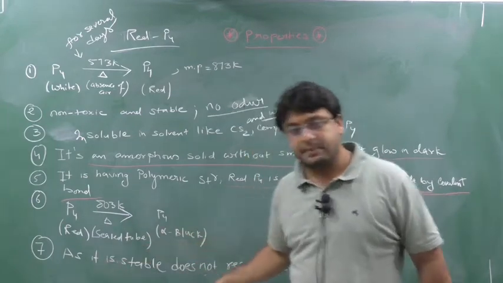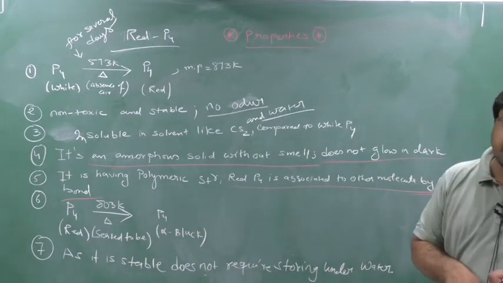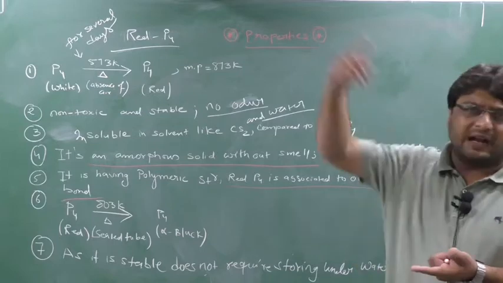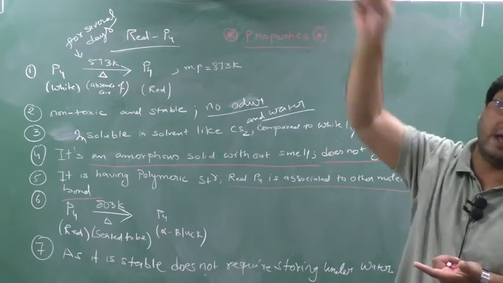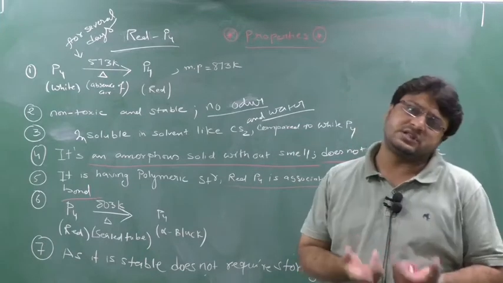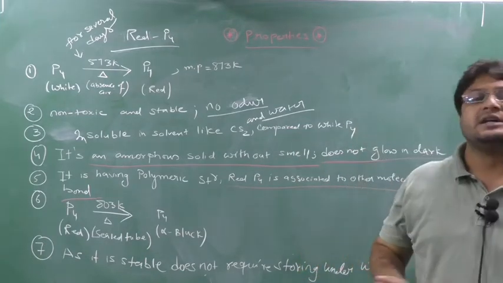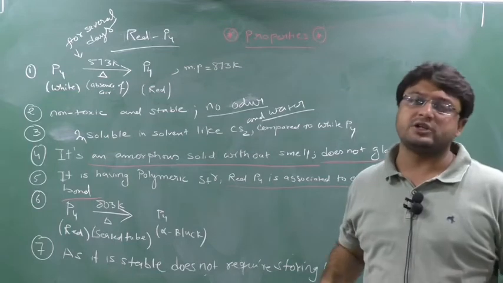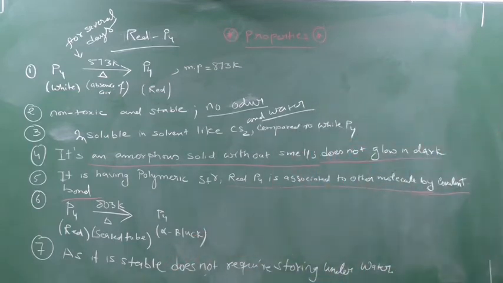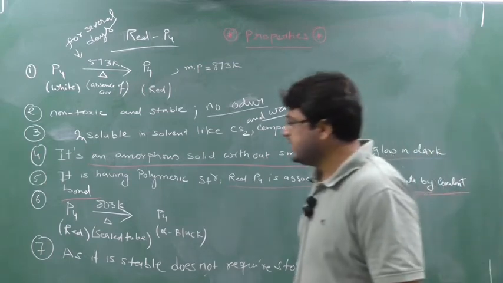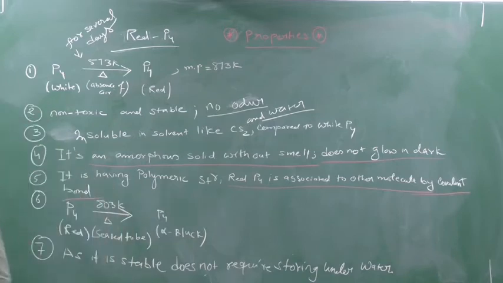It is stable. White phosphorus was unstable, so we store it under water because it catches fire when exposed to the air. But this red phosphorus is stable, so it doesn't require storing under water because it does not catch fire. That's why the last point is, as it is stable, it does not require storing under water. Clear this part? So you can copy out this. These are the certain properties of red phosphorus. Clear? Okay.